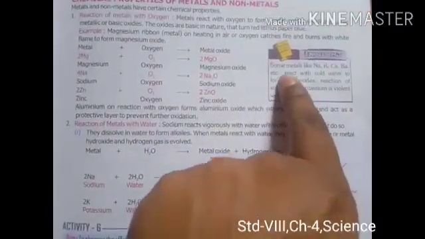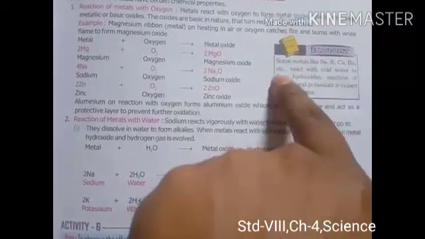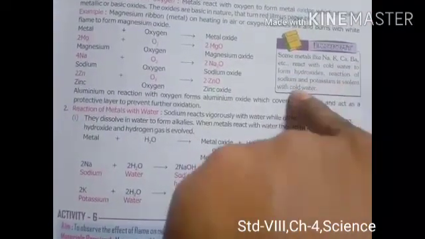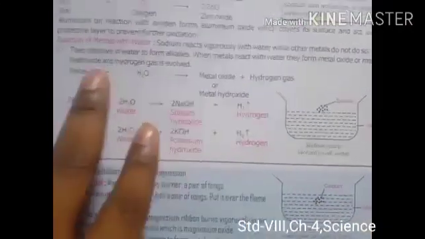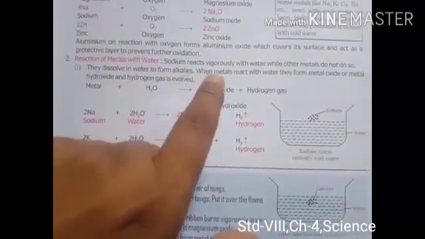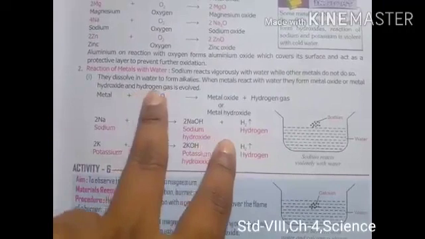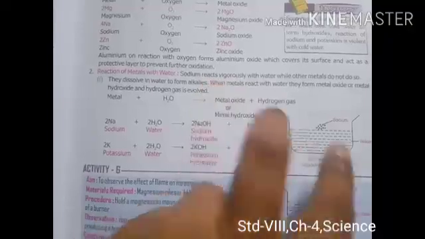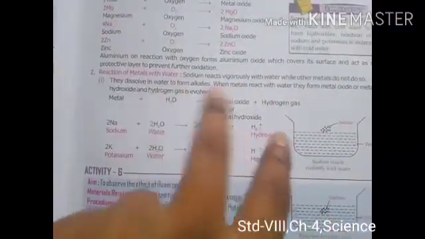So here some facts are given. Some metals like Na, which means sodium, potassium, calcium, barium, etc., react with cold water to form a hydroxide. Reaction of sodium and potassium is violent with cold water, as we have seen yesterday, right? Reaction of metal with water: sodium reacts vigorously with water while other metals do not. So hydroxide and hydrogen gas. We have seen that sodium reacts vigorously with water, and other metals do not. So it is the most reactive metal, right?